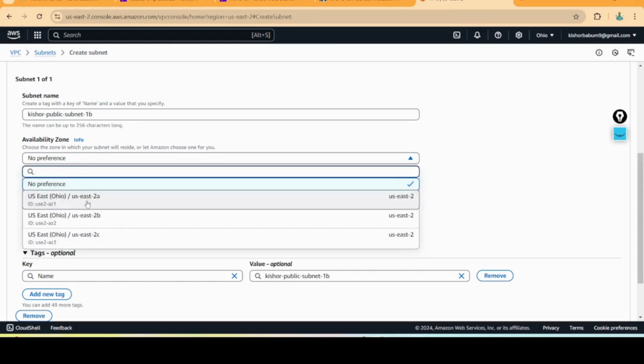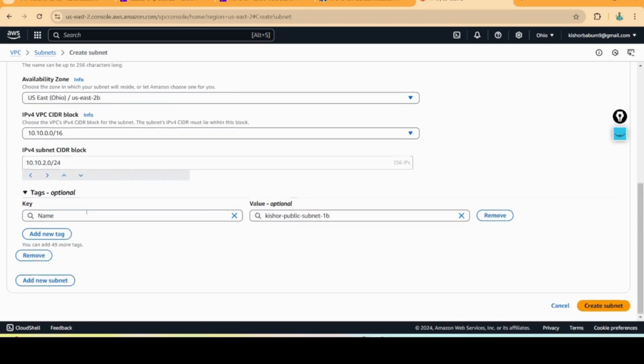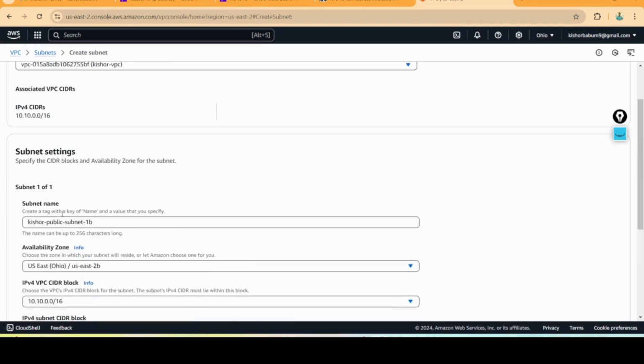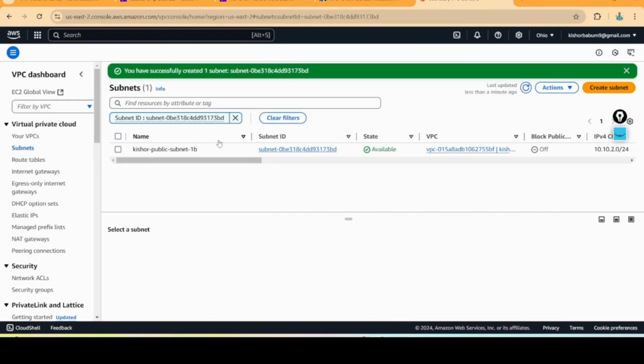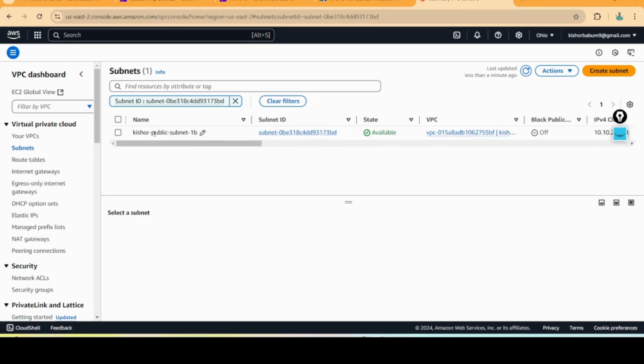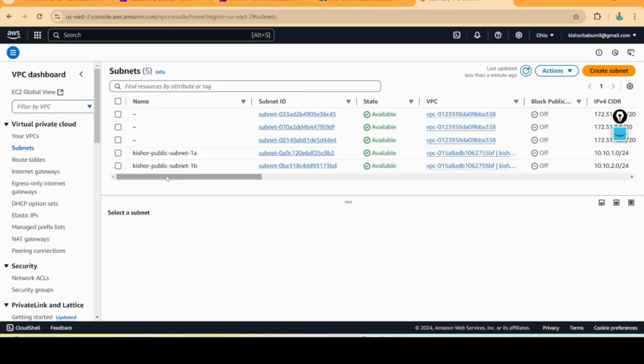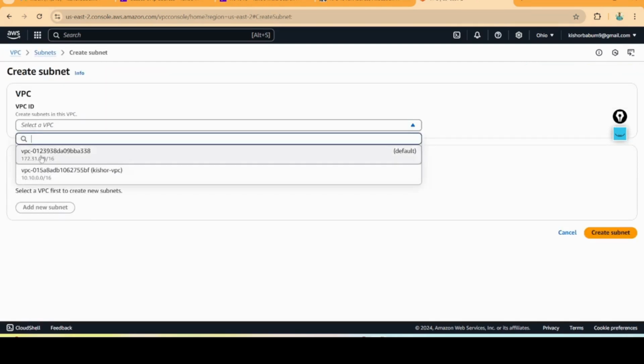Now availability zone. Earlier I have given it 2A. Now I am giving it 2B. Create subnet. Now in total we have created the public subnets. Now I want to create private subnets also.